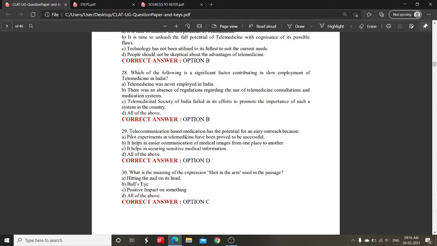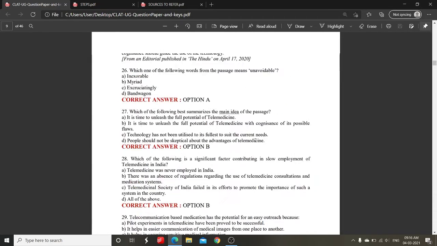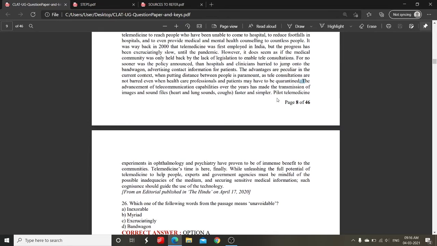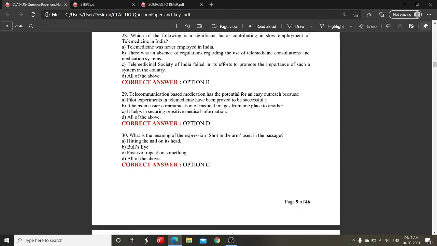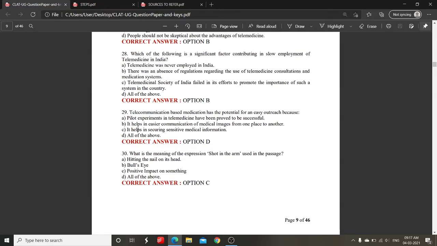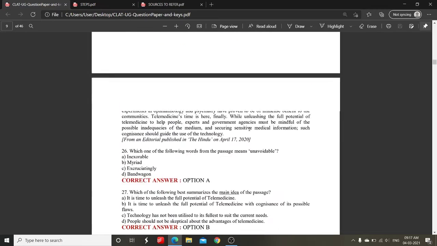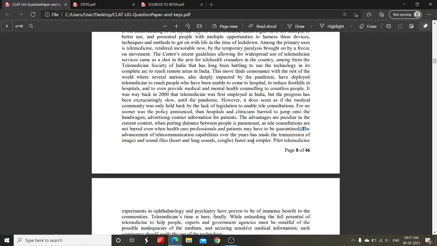So let's look here again. Telecommunication based medication has the potential for an easy outreach. So pilot experiments in telemedicine have been proved to be successful. We just read here that pilot telemedicine experiments in ophthalmology and psychiatry have been proven to be of immense benefit. So this is a right option, but let's look at the other options as well.